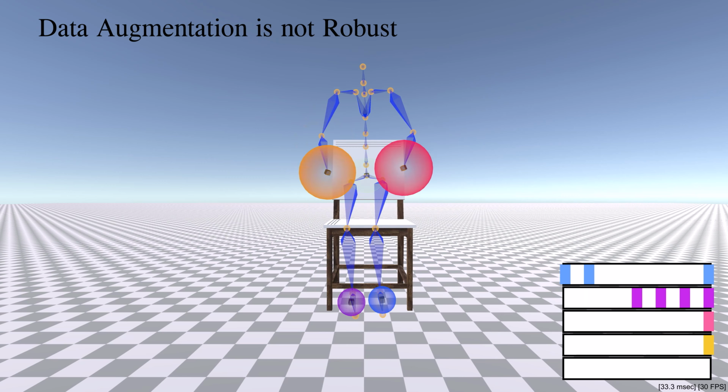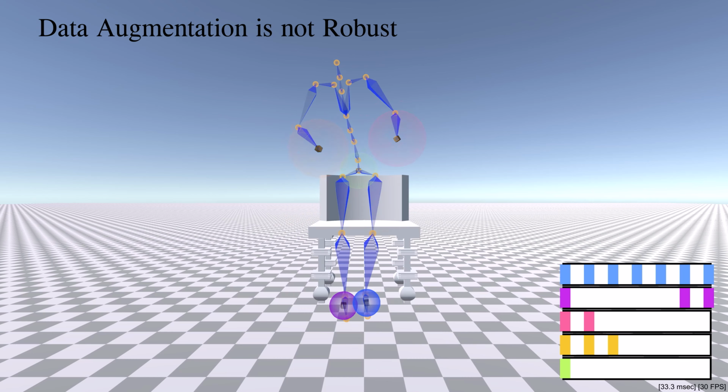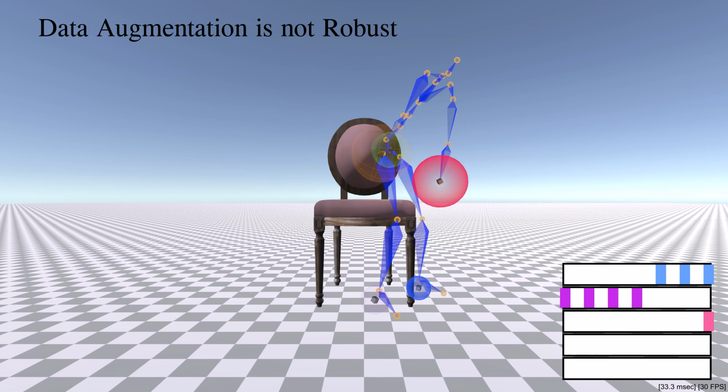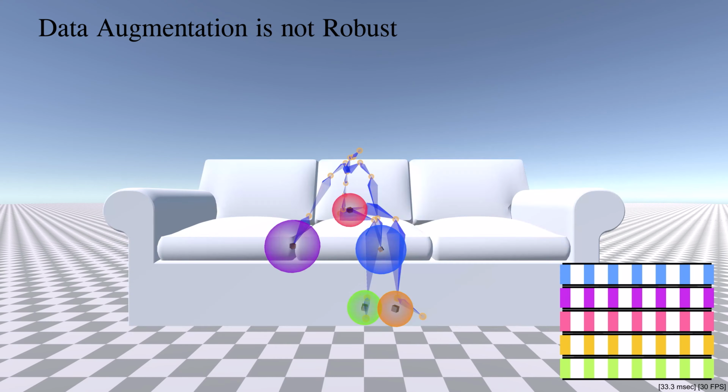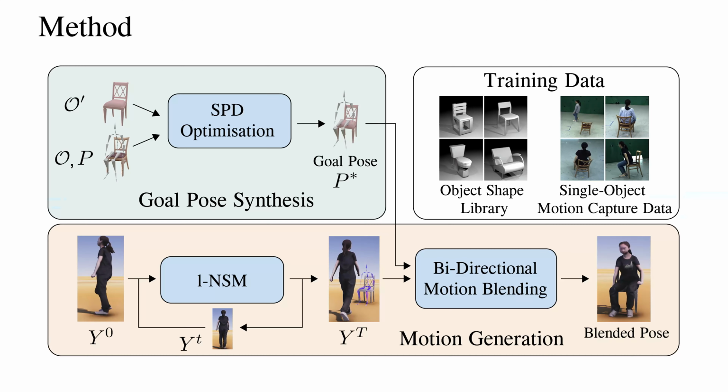In addition, all the methods require data augmentation, which swaps the real chair with a synthetic chair each frame. The edited motion curve after contact projection could lead to unnatural movement and jittering. In contrast to previous methods, we propose an animation framework which generalizes to unseen objects with limited mocap training data.